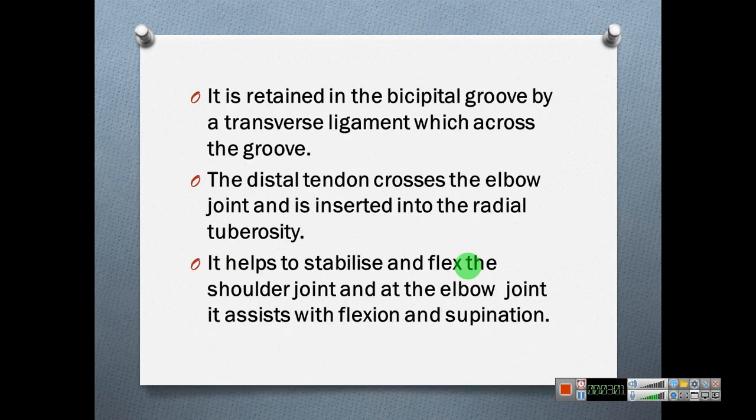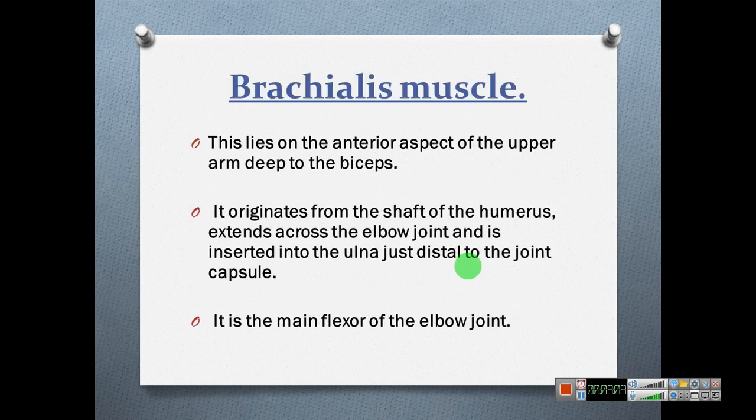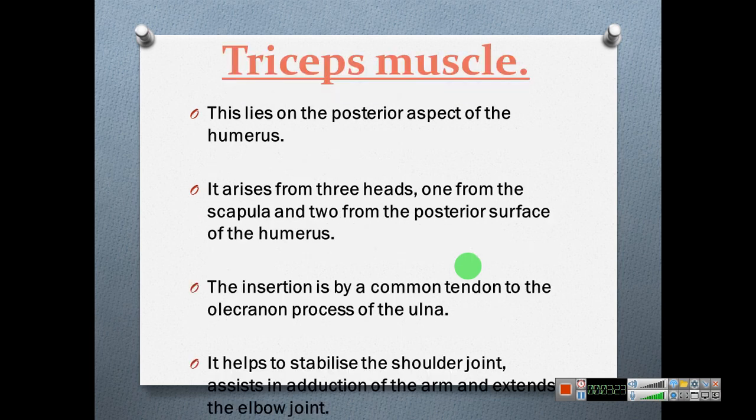Likewise, already we have discussed. Brachialis muscle. This lies on the anterior aspect of the upper arm deep to the biceps. It originates from the shaft of the humerus and extends across the elbow joint and is inserted in the ulna just distal to the joint capsule, main flexor of the elbow joint.